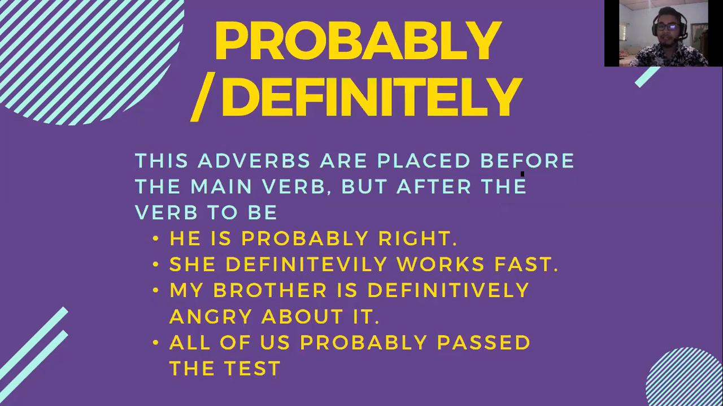Probably and definitely: these adverbs are placed before the main verb, and after the verb to be. After the verb to be. Let me show you something. Right now, I want to exemplify these to you with the following sentences. So let's take a look at this.